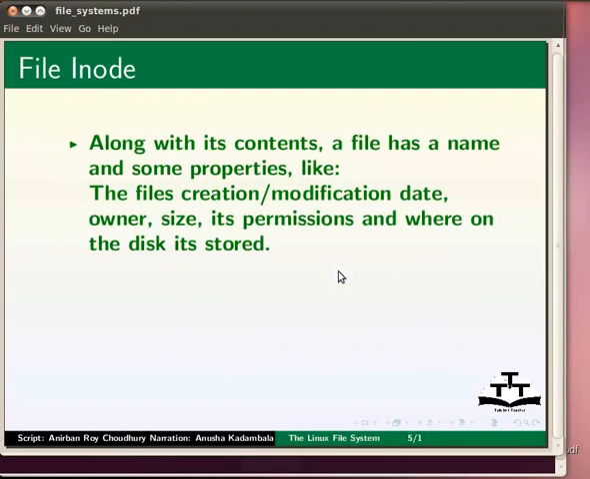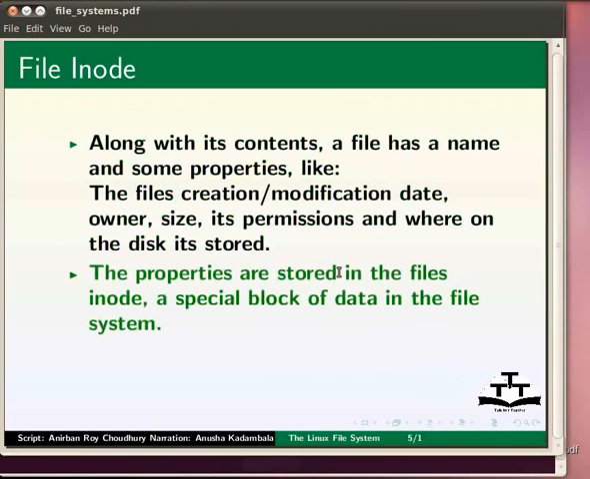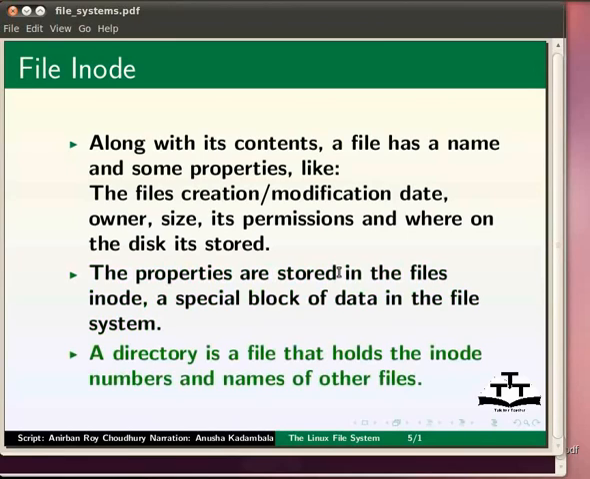As well as what it contains, a file has a name and some properties or administrative information, that is, the file's creation or modification date and its permission. The properties are stored in the file's inode, a special block of data in the file system that also contains the length of the file and where on the disk it is stored. The system uses the number of the file's inode.